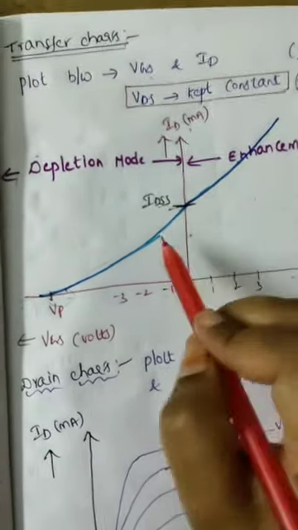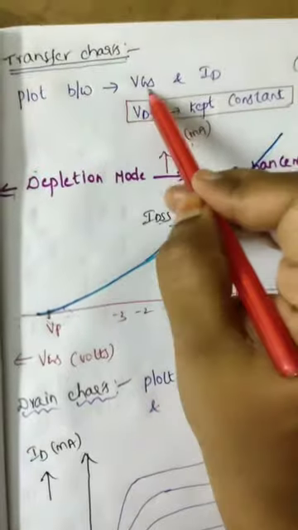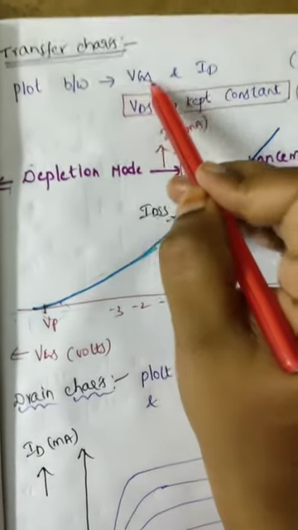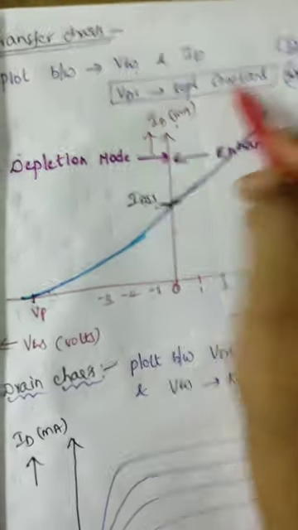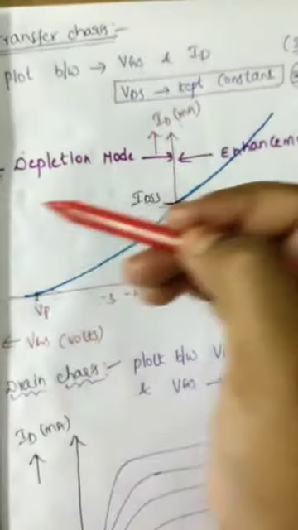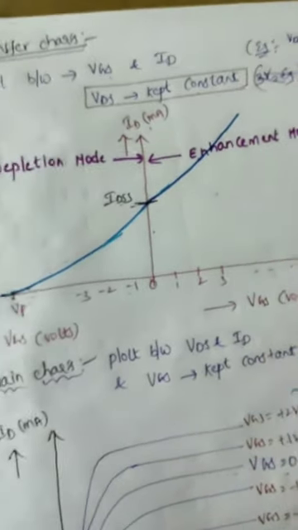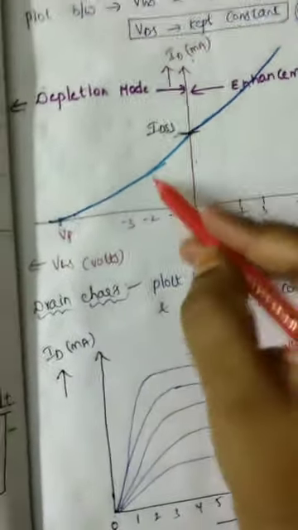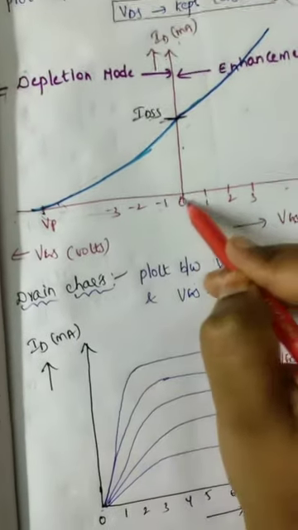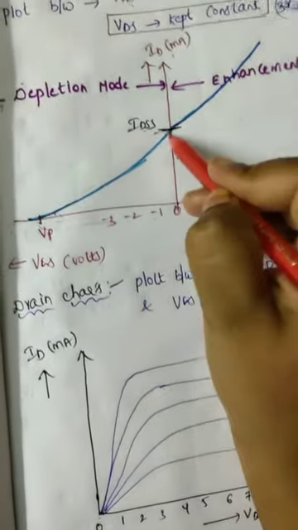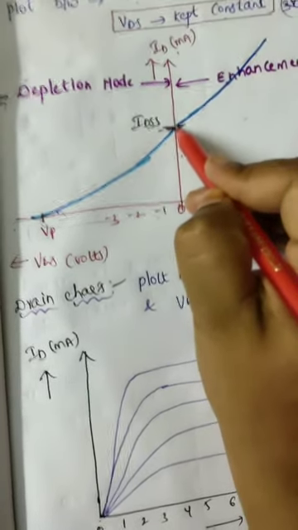So the transfer characteristic plot is the same as JFET. We know that it is a plot between gate-source voltage VGS and ID. Here VDS is kept constant. In our example we have taken VDS equal to 3 volts constant. Here VGS is negatively increasing. At VGS 0, the drain current is denoted with IDSS, that means this is 10 milliamperes in our